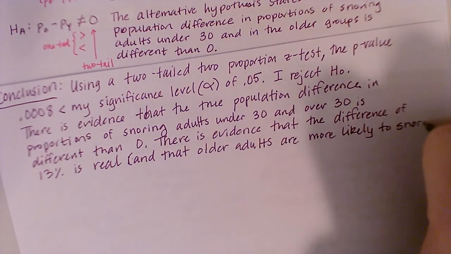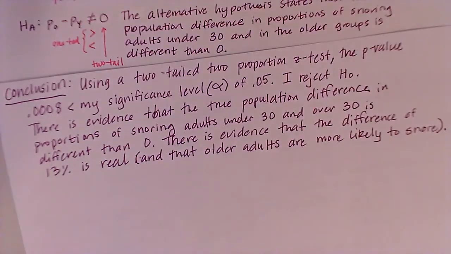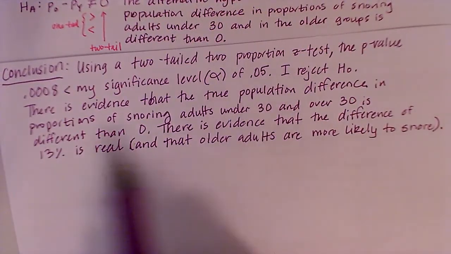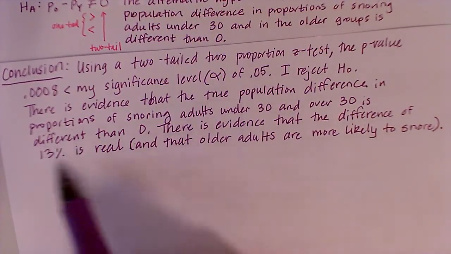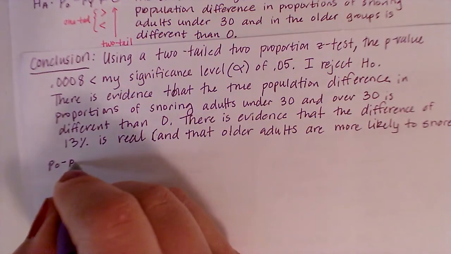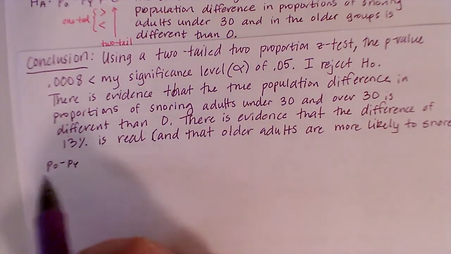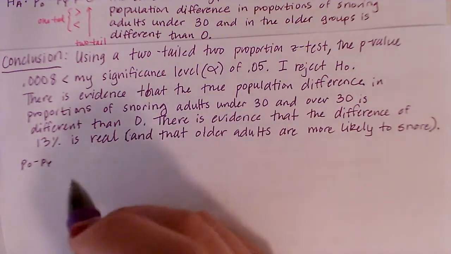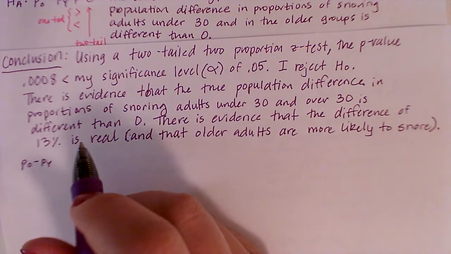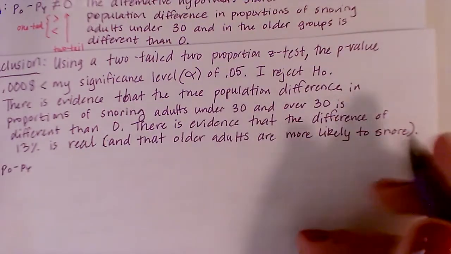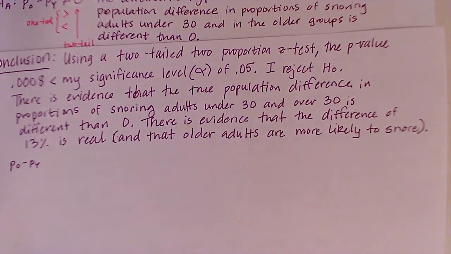Now, this last part that I put in parentheses, I don't necessarily have to say, but it's good for us to actually understand what it means to have a positive difference of 13%. Well, if I'm doing PO minus PY, what that means is that there's more older people that snore than younger people. So there is evidence that the difference of 13% is real and that older adults are more likely to snore. This was just to make sure that I understood the context, okay?